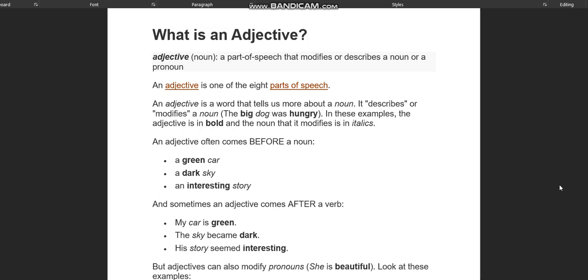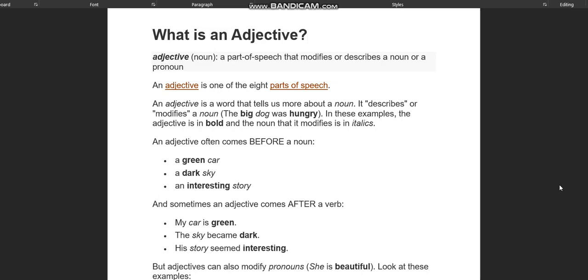The short form goes like this: OSCM. O stands for opinion, S stands for size, age or shape, C stands for color, and M stands for material. Let's have an example. A nice big red cotton dress. So first comes the article A. Then opinion nice, size big, color red, material cotton, and noun dress. So a nice big red cotton dress is the correct formation or correct order of adjectives.